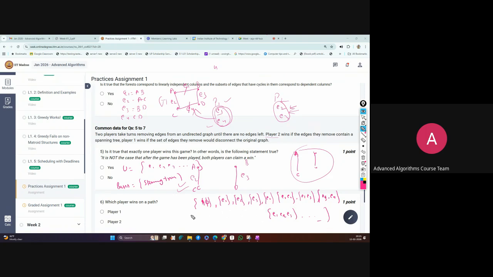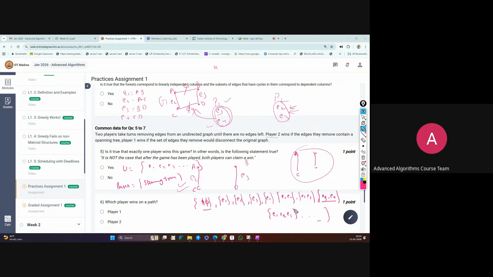This contains all the properties of a matroid. The emptiness property is there. The heredity property is also there: if you take any set, then any subset of that set will also be a member of the family. Similarly, the exchange property also holds in this. You know about the exchange property.